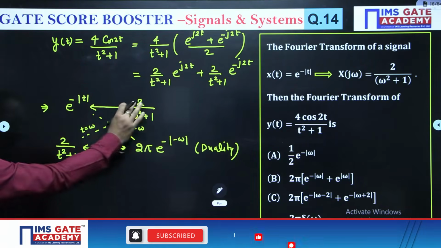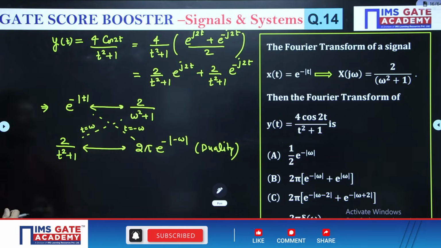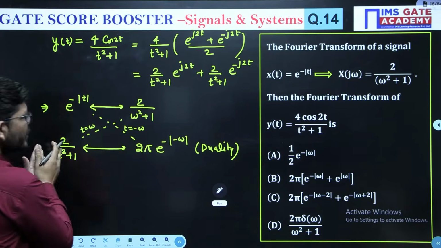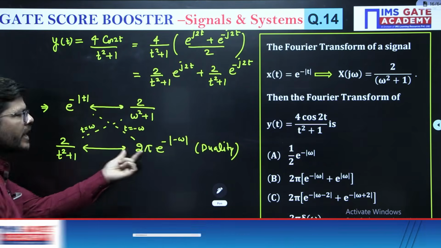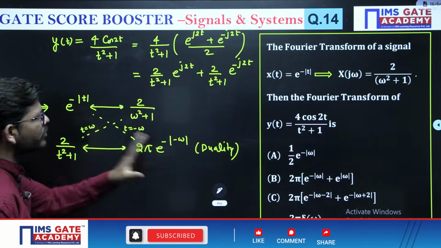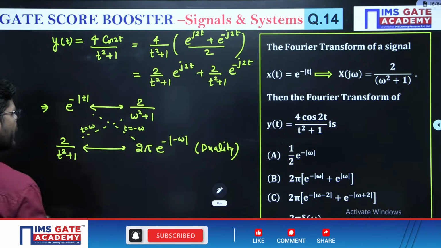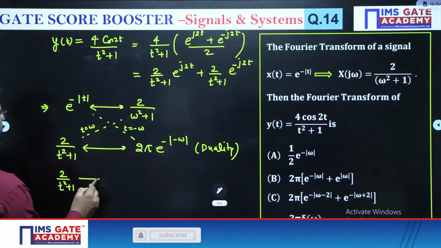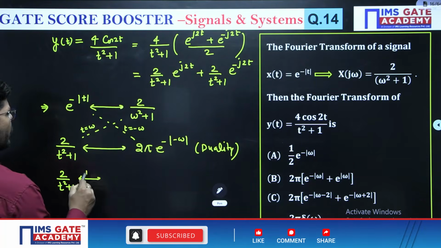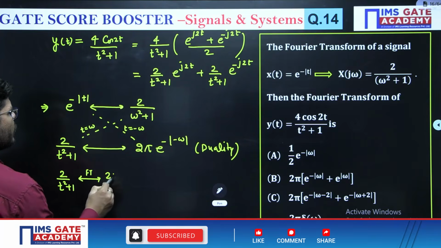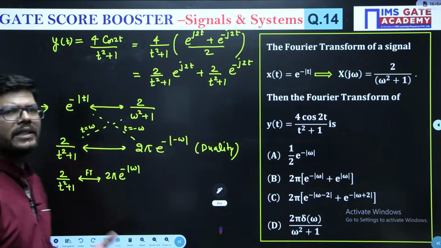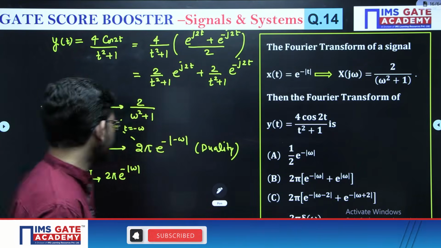You know that this is the Fourier transform of any function. Now they are being clever and they have replaced omega with t and they're asking the Fourier transform of the function. So what you have to do, you write 2 pi here and you replace t with minus omega. That's it, okay? So now 2 upon t square plus 1 has Fourier transform 2 pi e to the power minus modulus of omega. Inside the modulus, minus omega is omega only.